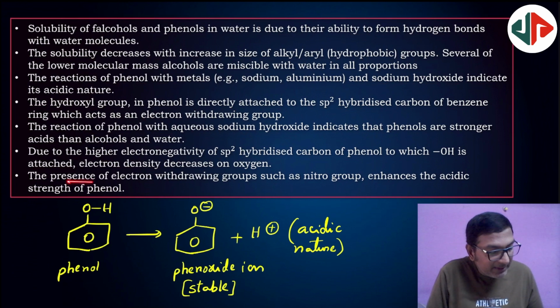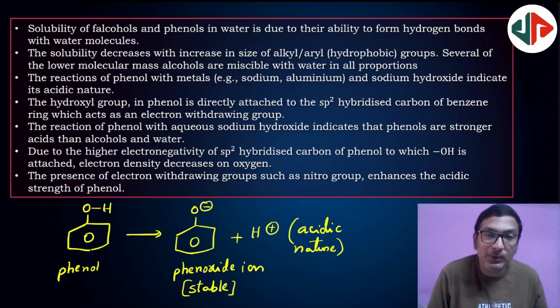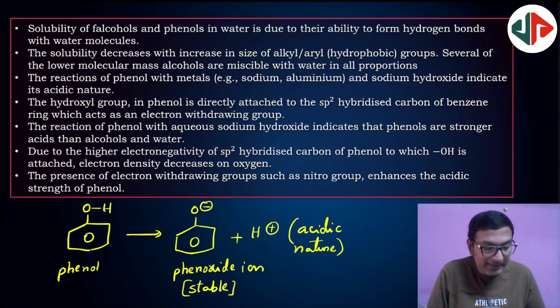Next, the presence of electron withdrawing groups, like the NO2 group or CN group, enhances, that means increases, the acidic strength of phenols. If electron withdrawing groups are attached to the benzene ring, then phenols will be more acidic.